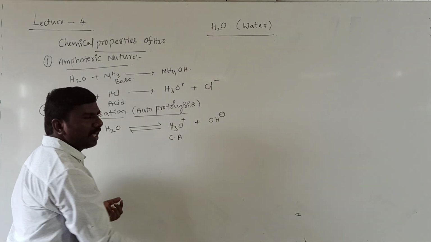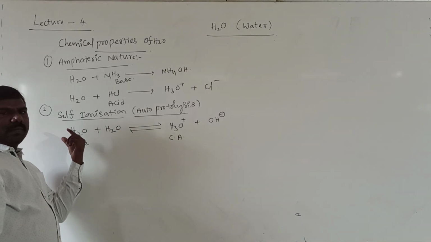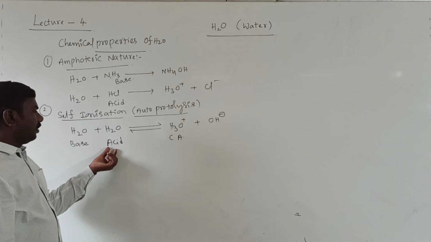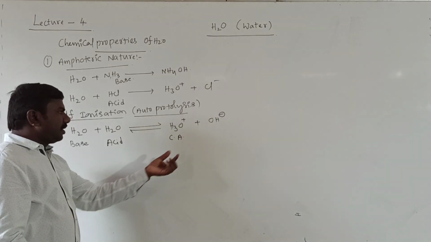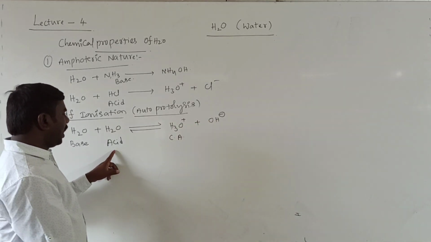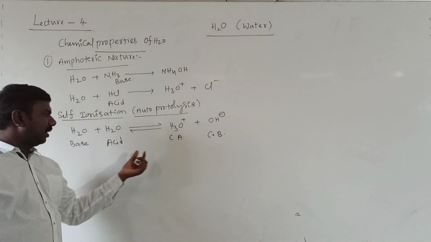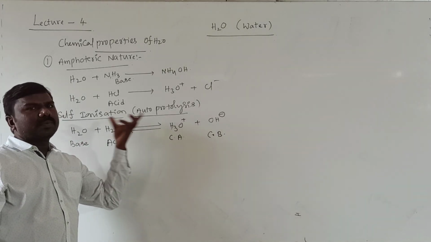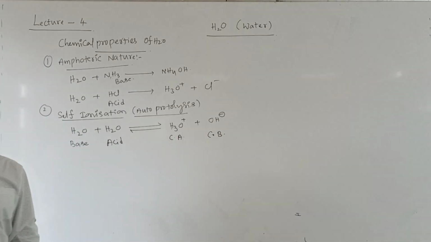It is the conjugate acid. Base gives a conjugate acid. It is donating a proton, so it is a proton donor. Proton donor is a Bronsted acid. After donation of the proton, the left part is OH-. The residual part after donation of a proton is OH-. Clear? So acid gives conjugate base, base gives conjugate acid. On its own, it donates a proton and it accepts a proton. That's why it is called self-ionization. Next.